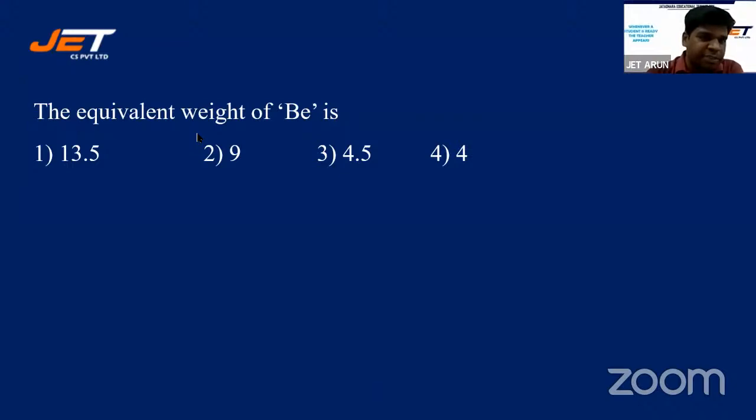Saivardhan, yes, good. Yes, it's 4.5. Excellent. It's not 9 students. Option 3 is right.